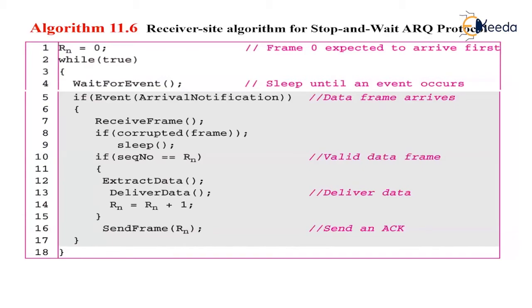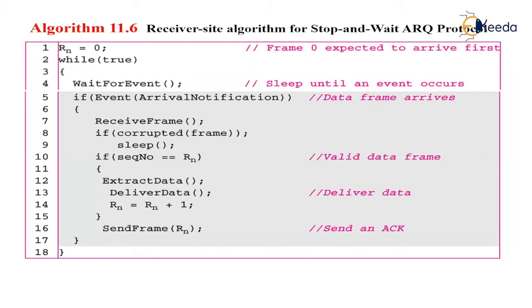However, there is one point here. Even if the sequence number of the data frame does not match the next frame to be accepted, the acknowledgement is sent to the sender. This acknowledgement just reconfirms the previous acknowledgement instead of confirming the frame received.